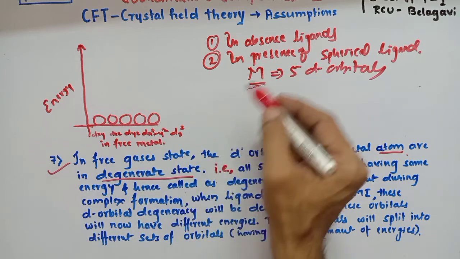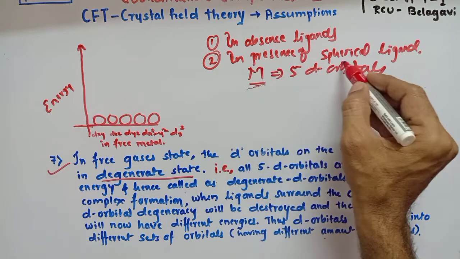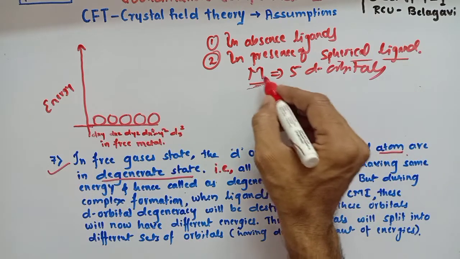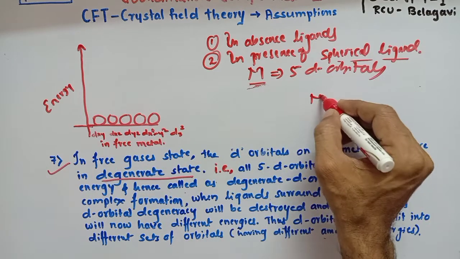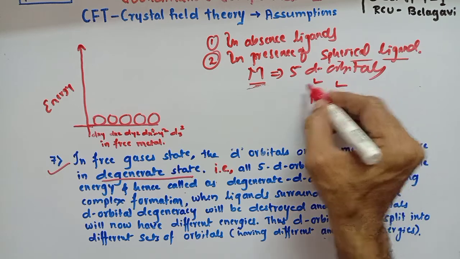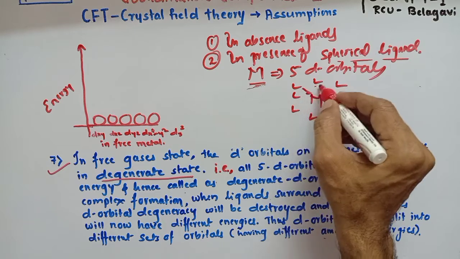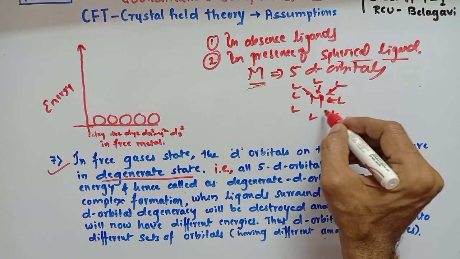In the second case, in presence of a symmetrically spherical ligand field, that means during complex formation, if for example this metal is surrounded by ligands, and that ligand should produce a spherical negative field around the central metal ion.